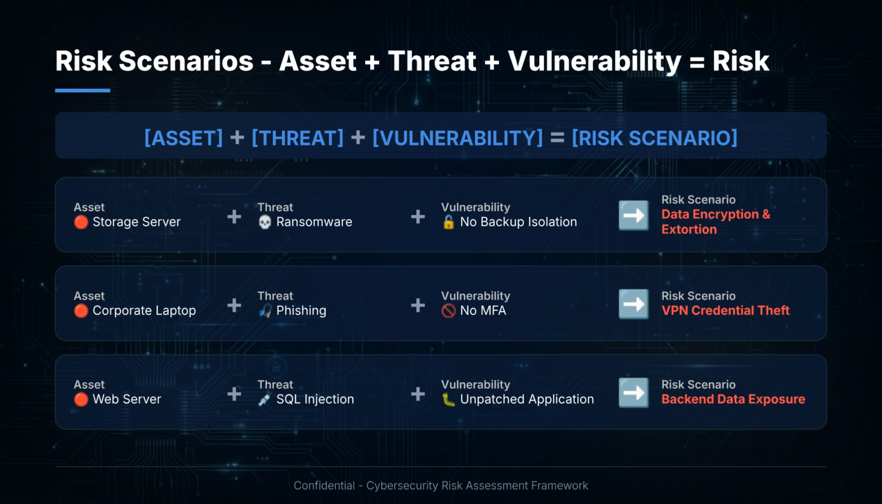Risk scenarios combine an asset, a threat, and a vulnerability to describe a realistic security risk. For example, a storage server targeted by ransomware without backup isolation could lead to data encryption and extortion. A corporate laptop exposed to phishing without multi-factor authentication could result in VPN credential theft and a network breach. An unpatched web server vulnerable to SQL injection could expose back-end data. These scenarios provide practical, actionable risks directly linked to my company's network environment.